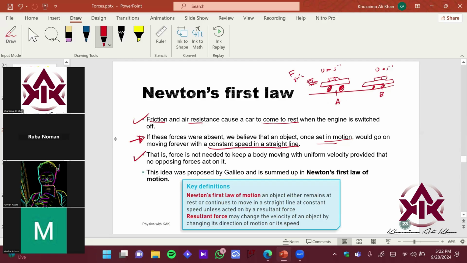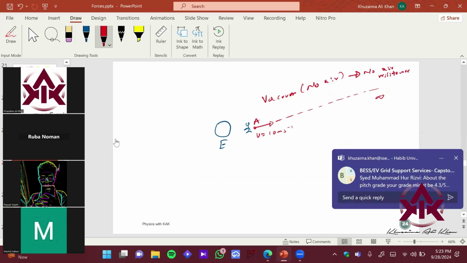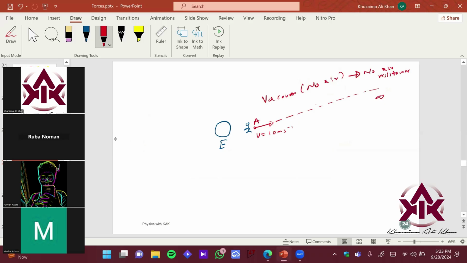So that is so. And then he basically went on. He said that force is not needed to keep a body moving with uniform velocity, while no opposing forces are acting on it. So he's saying that if you imagine this scenario, let's say he threw the stone at a speed of 10 meters per second. So this would keep on moving in this direction for infinity, at a constant speed of 10 meters per second, if there is no friction, right? Yes, Ryan, you had a question?